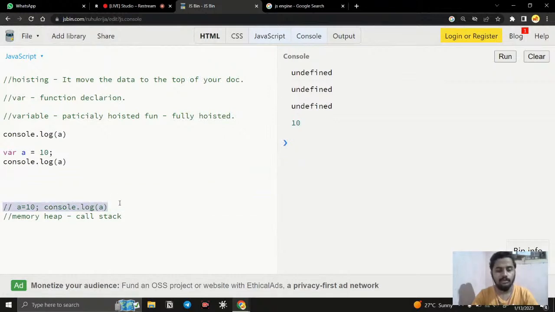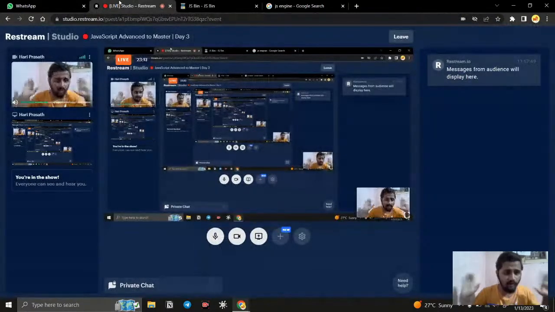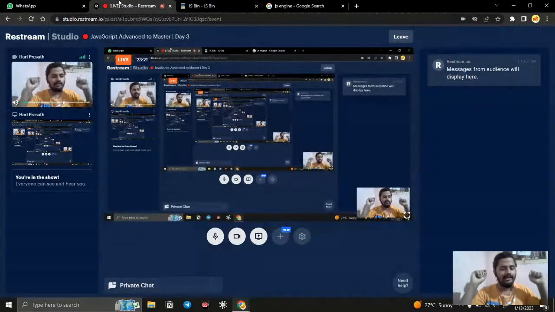So you need to understand what is the difference between null and undefined. Null means I am telling that the value is empty and the space is getting occupied. But undefined, we are not going to use, like saying let A is equal to undefined. There is no meaning in that.